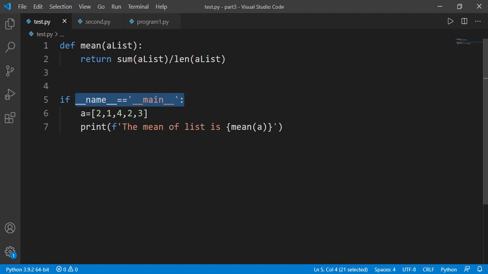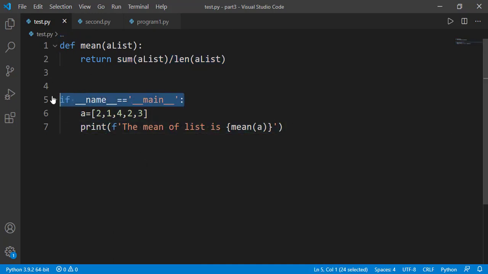This is basically a standard way to indicate the main program of your programming file. Here I have defined a simple function named mean that takes one list of numbers as input and returns the mean value, which is simply the sum of the numbers divided by the length of the list. And here I am applying the function on list A.